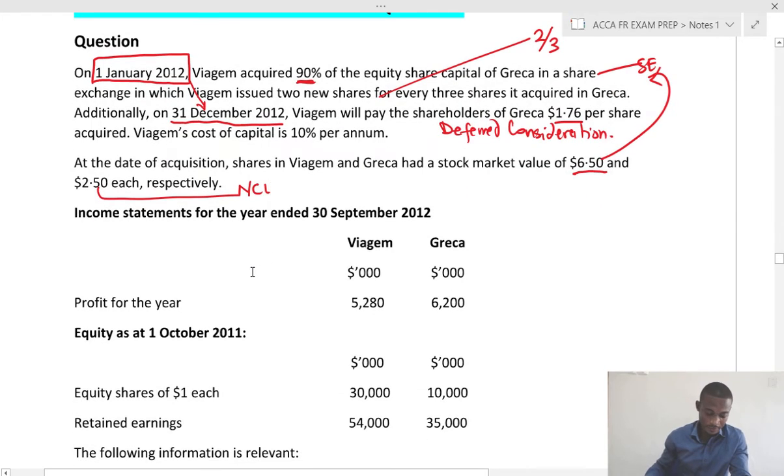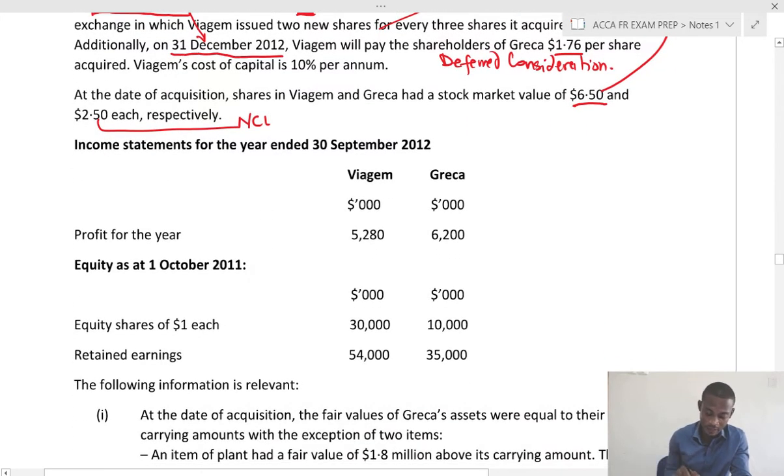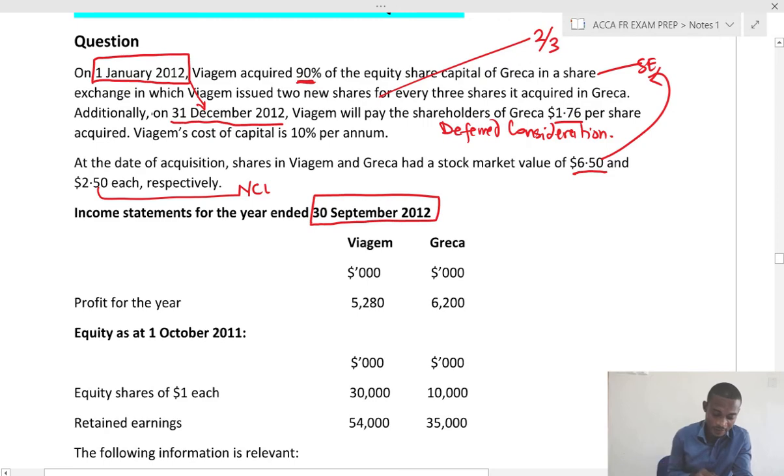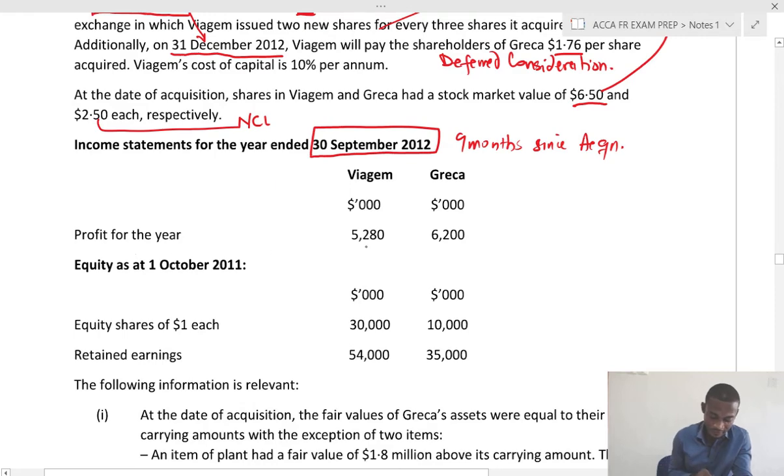Now, the income statement for the year ended 30th September 2012. So look at it. The acquisition date was 1st January 2012. So reconciling these to the year end, this is 9 months. Very important, 9 months since acquisition. So look at it, we have profit for the year.